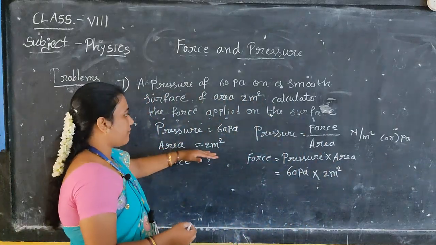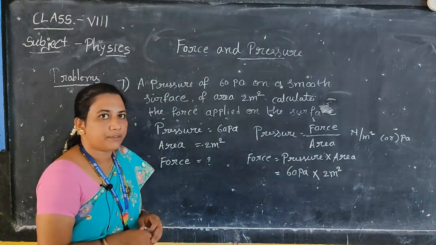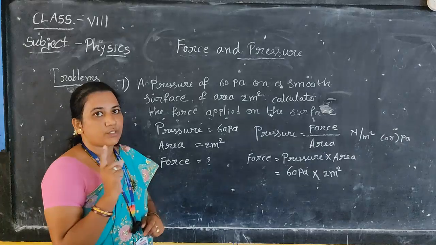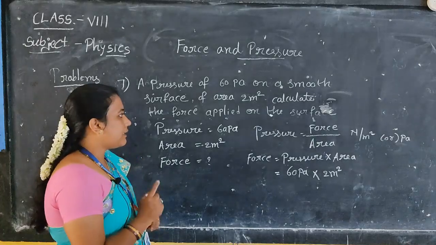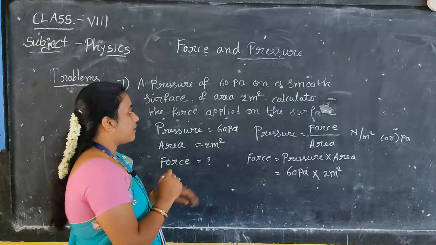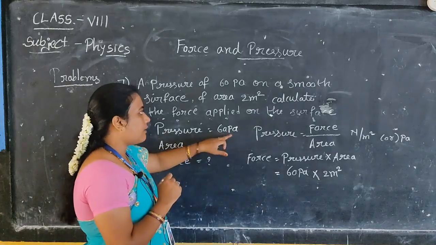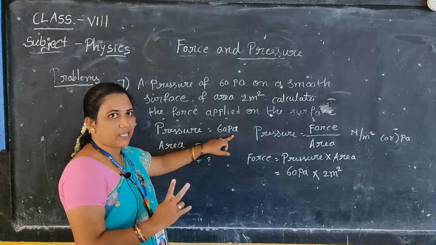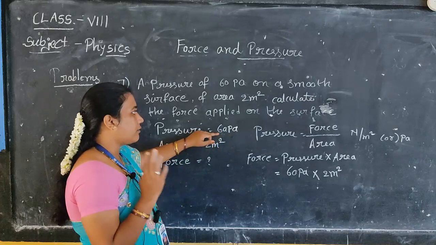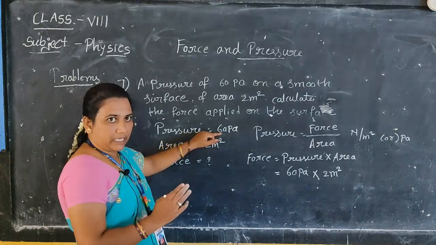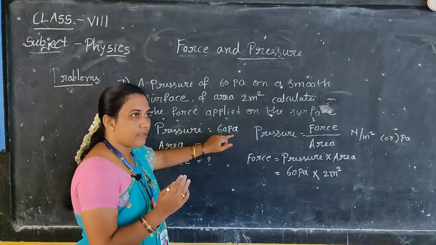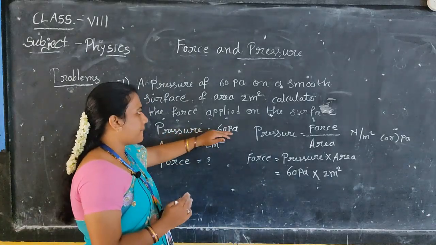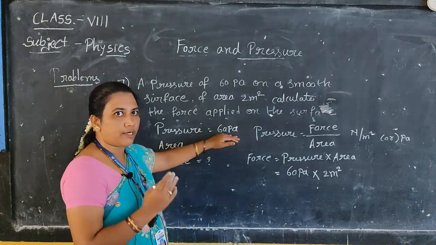Example, if in the problem they give centimeters, what you have to do? You have to convert into meters. Yes or no? So the conversions you have to remember very clearly. First we need to observe your value and unit, both are important. When you do the calculations for any problem in physics, you have to note down what number they given, and for that number what is the physical quantity. So physical quantity, number, unit, very important. You note down all this